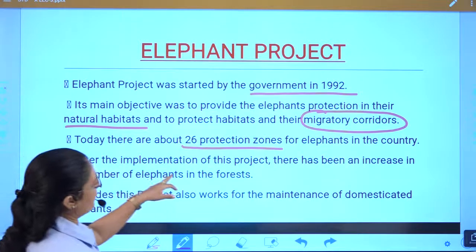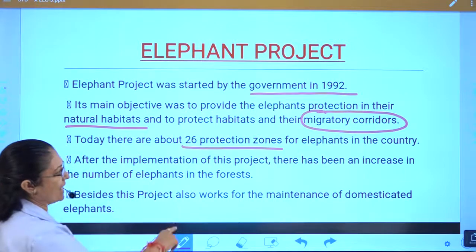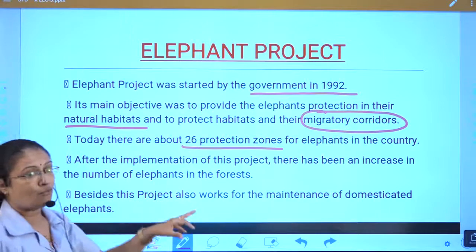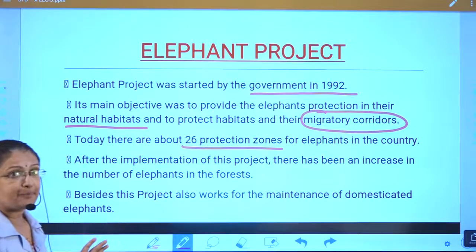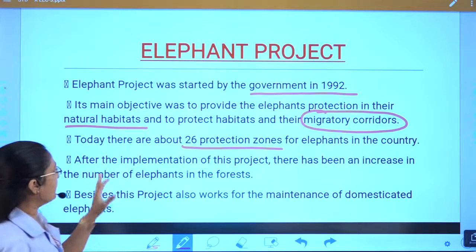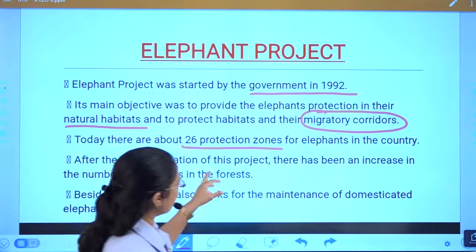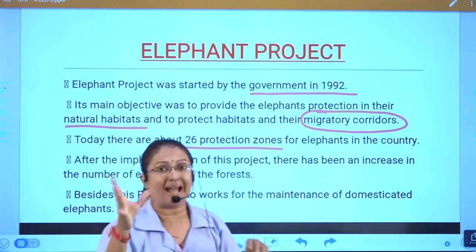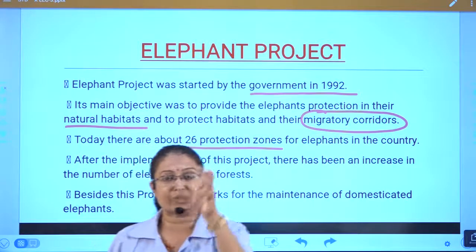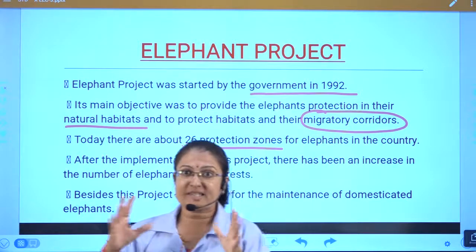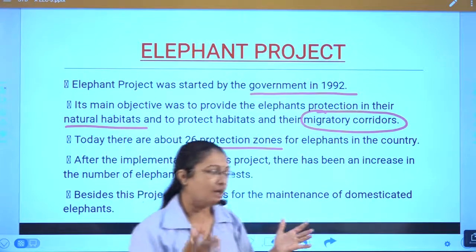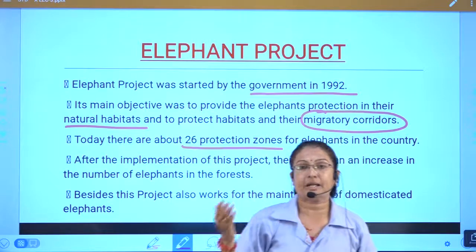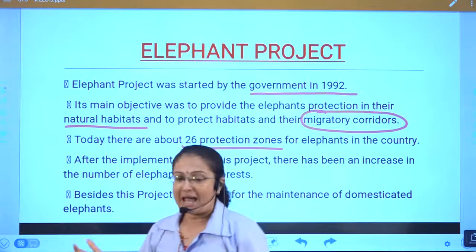After the implementation of this project, there has been an increase in the number of elephants in the forest, as they are getting a natural habitat, good safety in their natural habitat. So there is an increase in the number of elephants.